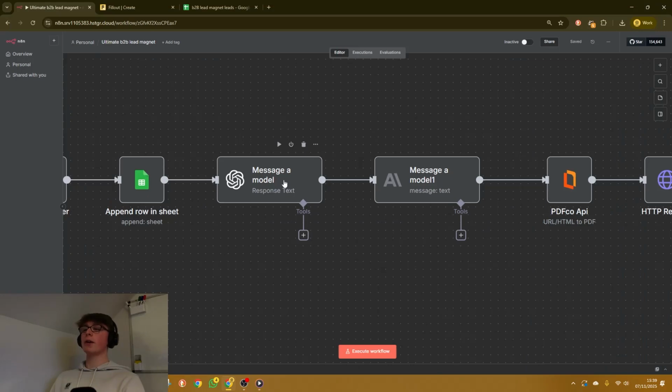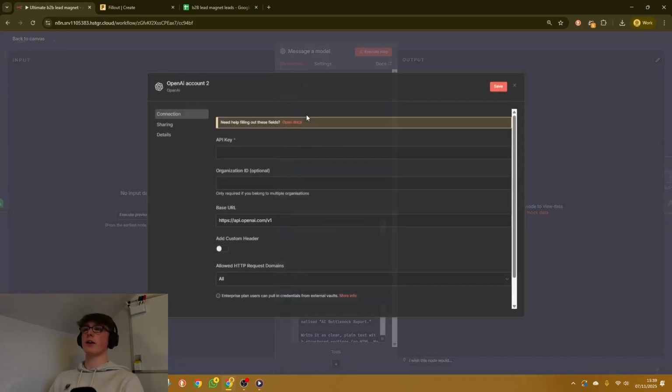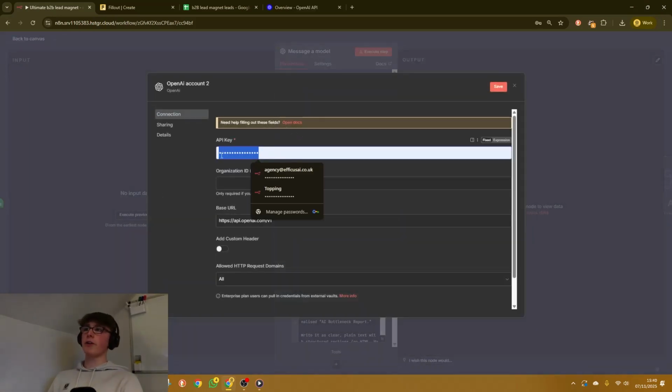Anyway, the next module is just an OpenAI module, and to make the connection, all you're going to want to do is click on the credentials to connect with card and then hit add new credentials. You're going to see as well it's looking for your API key, and very similar to what we did with Fillout, we're going to go to